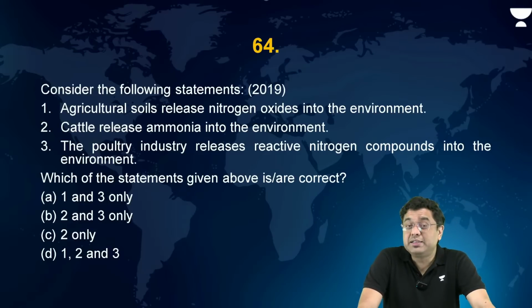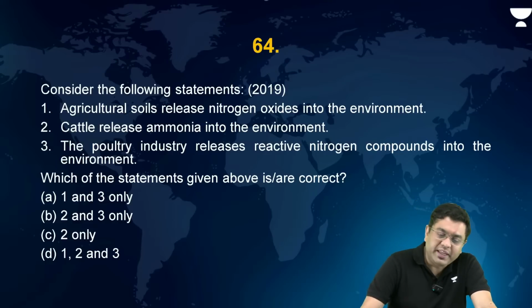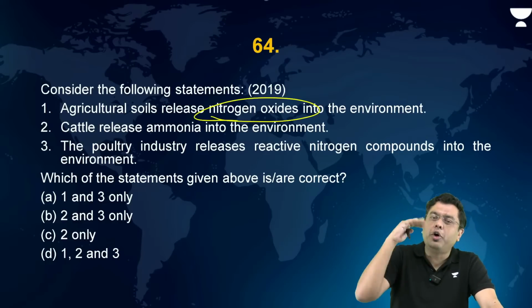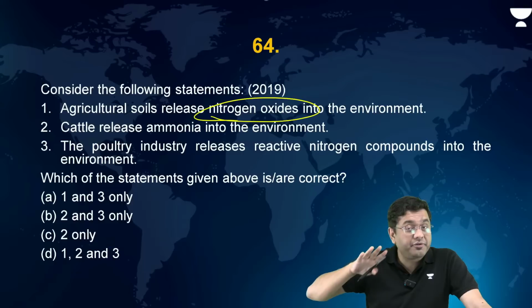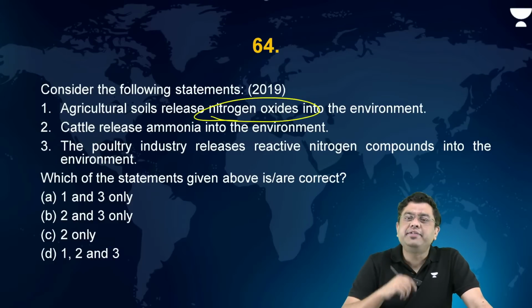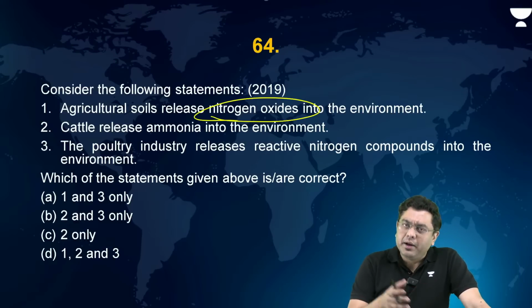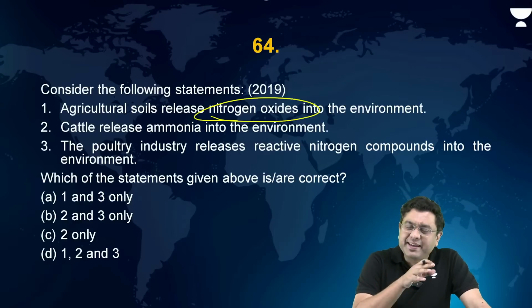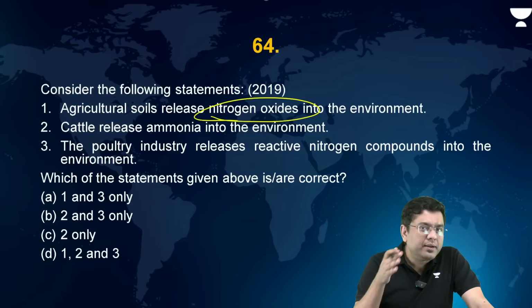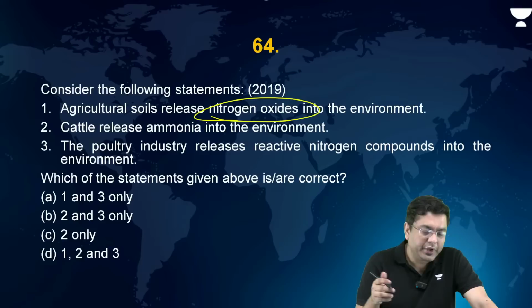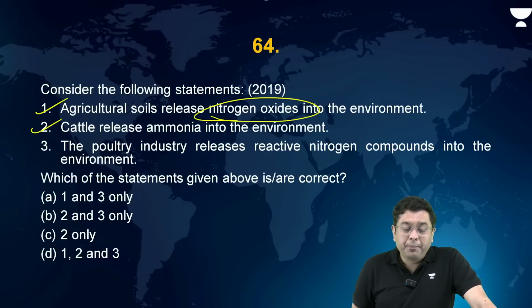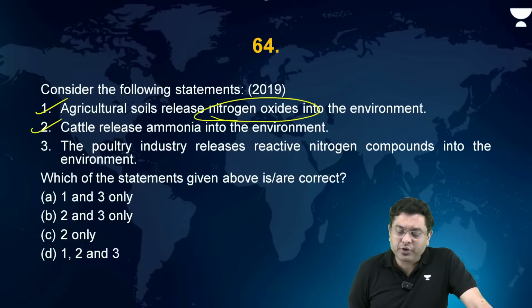So, when you talk about agricultural soil, there you also have the presence and the prominence of denitrifying bacterium and microbes, isn't it? So they will release nitrogen oxides. You have nitrifying microorganisms which carry out nitrogen fixation. You have the denitrifying organisms as well. Cattle release ammonia. So when you talk about the cattle, during their digestive process, they basically carry out enteric fermentation, where the outcome in most of the cases is methane as well as the ammonia-based compounds. So yes and yes. Poultry industry releases again reactive nitrogen compounds.